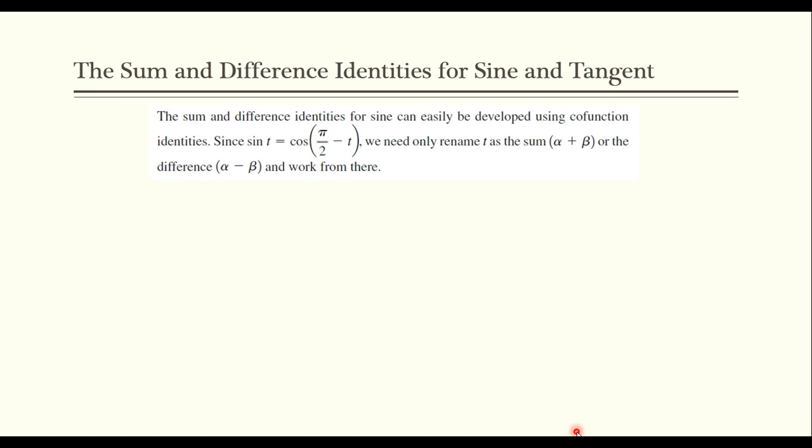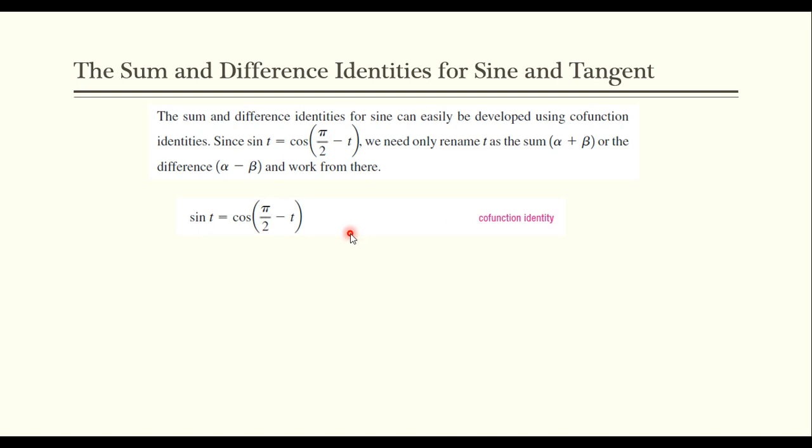If we let t be alpha plus beta, remember t is any angle. If we just let it equal two different angles added together, or the difference, we can work from there and we'll end up getting a sum or difference identity. So this is our cofunction identity that we just showed. Sine of t equals cosine pi over 2 minus t.